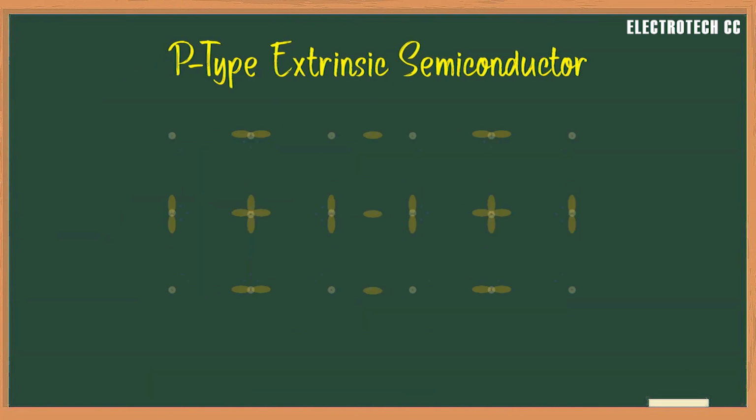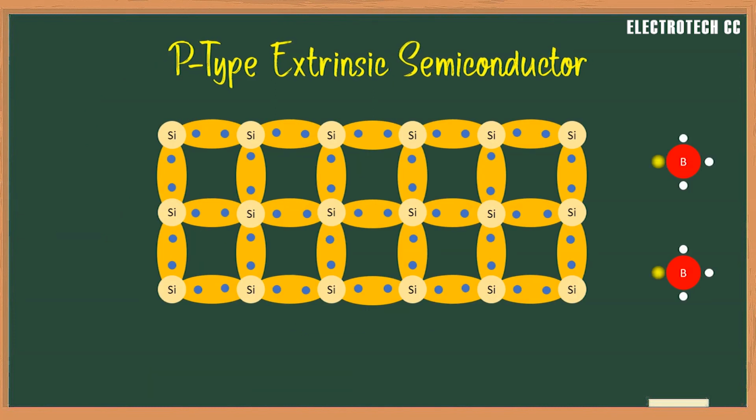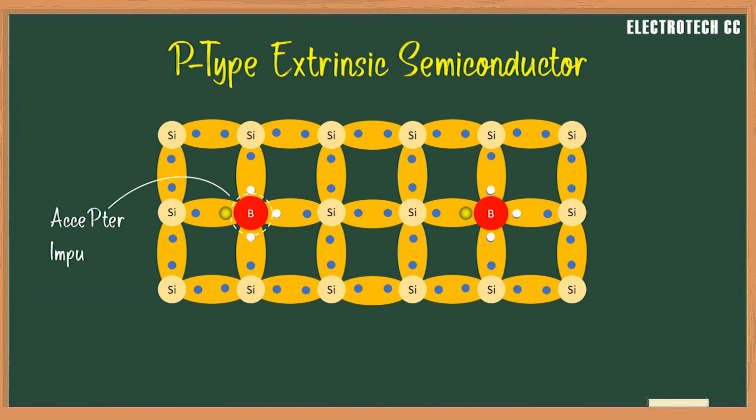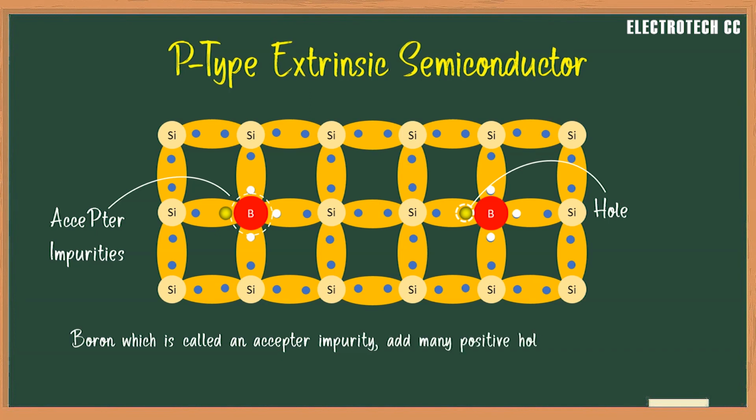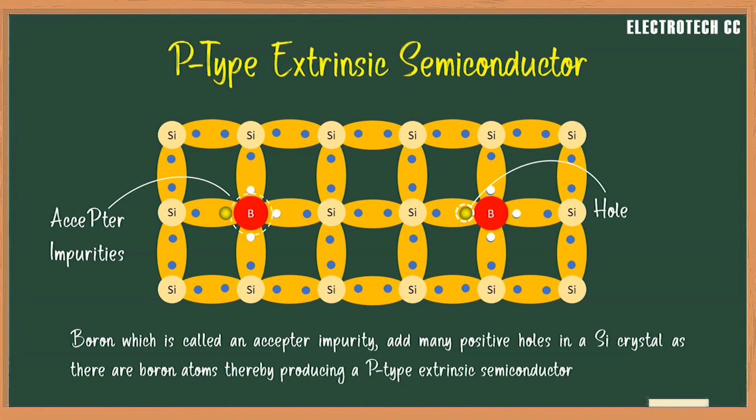Last one is the P-type extrinsic semiconductor. When a trivalent impurity like boron is added to a pure silicon crystal, the 3 valence electrons of the boron atom form covalent bonds with the surrounding 4 silicon atoms. But 1 bond is left incomplete and gives rise to a hole. Boron, which is called an acceptor impurity, adds many positive holes in the silicon crystal, thereby producing a P-type extrinsic semiconductor.